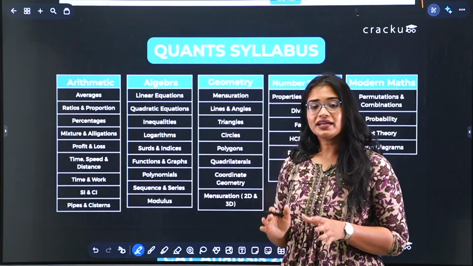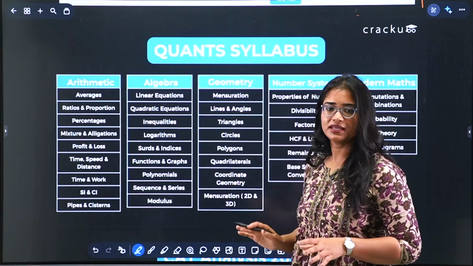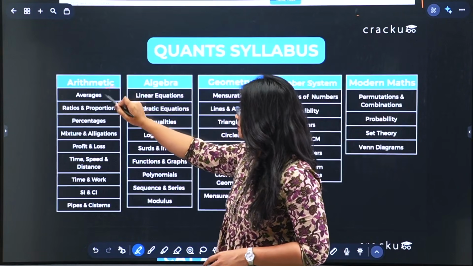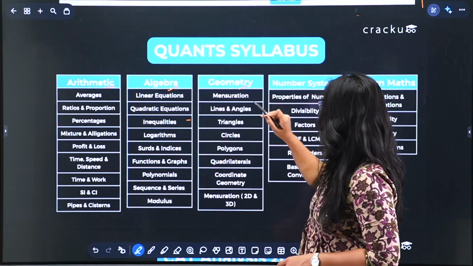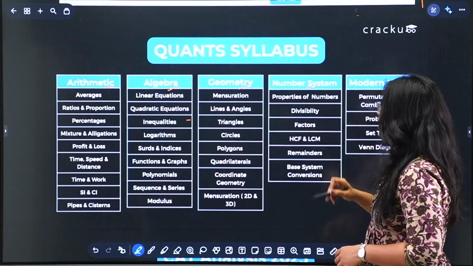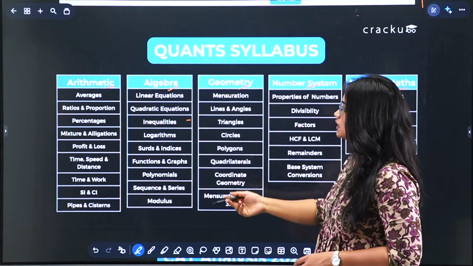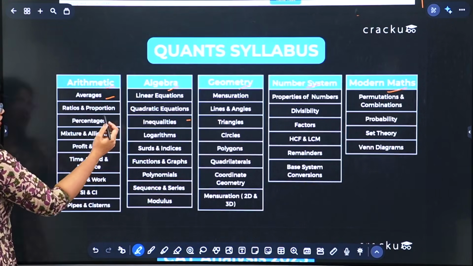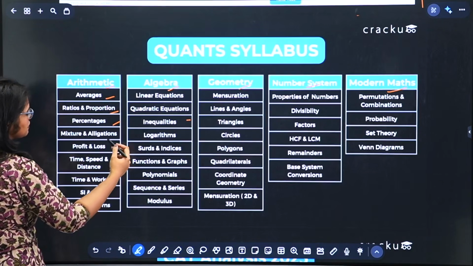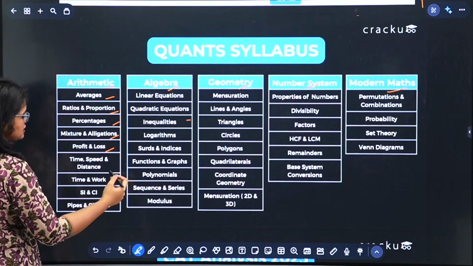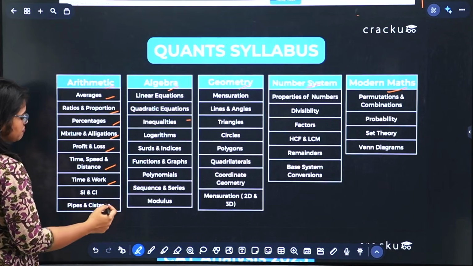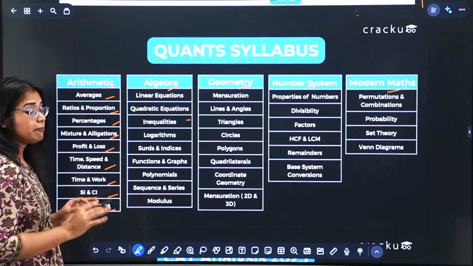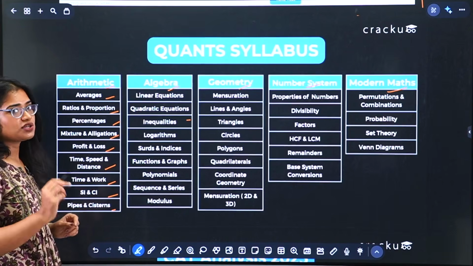Now this is the section that either excites people or terrifies them, nothing in between. Now quants basically has 5 broader units that are your arithmetic, algebra, geometry, number system and modern maths. And under each of these units you will have several other topics. Like under arithmetic you are having averages, ratios and proportion, percentages, mixture and allocations, profit and loss, time, speed and distance, time and work, simple interest and compound interest, pipes and cisterns. Now I know it looks like a lot, but the good thing is not every topic has equal weightage.